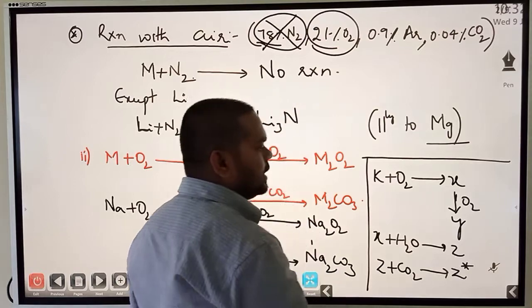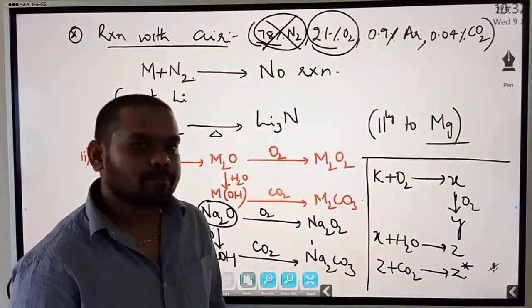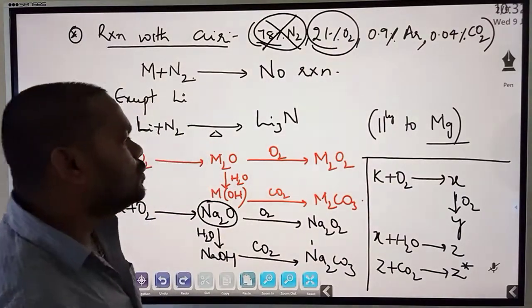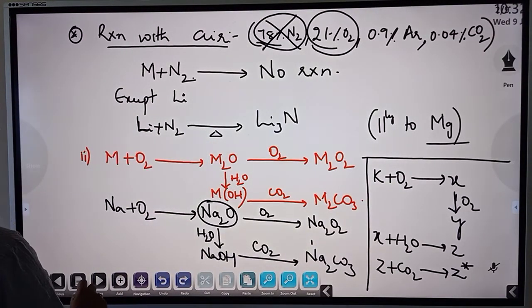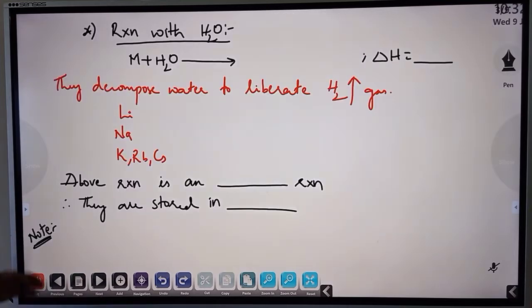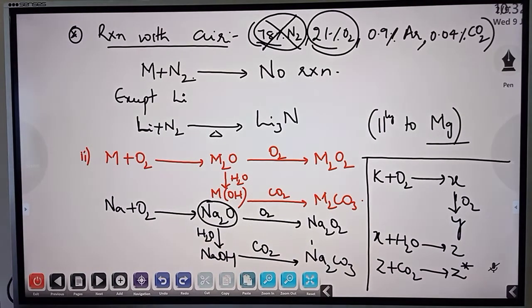Find out X, Y, Z, Z star. Very simple. So I hope you can do that. Moving further, that is reaction with water. If you are noting it down, just note down the question and then answer it.